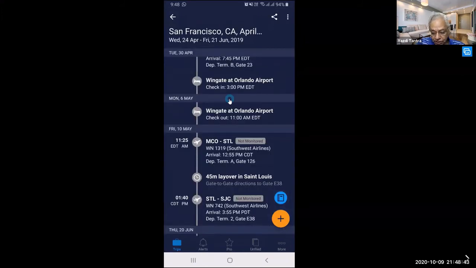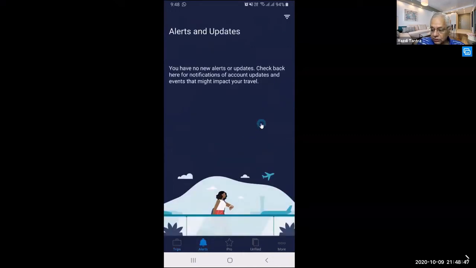Then there is something called alerts. Can you see the alerts down below? Of course, just now there are no new alerts, but suppose I am traveling and I have to reach the airport. My flight is at 9 o'clock, I have to reach the airport at 6 o'clock and I am at a certain location in my city. It will automatically calculate how much time I have to reach the airport, and therefore it will give me an update: you have to start now.